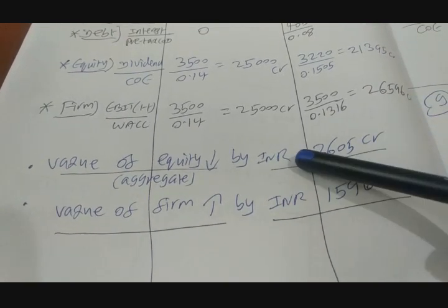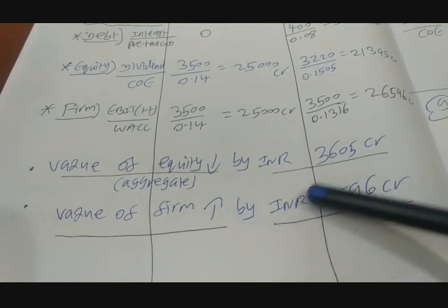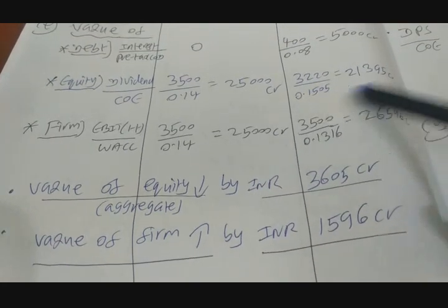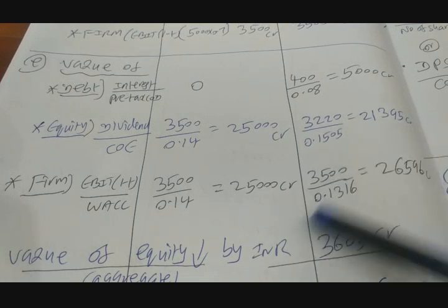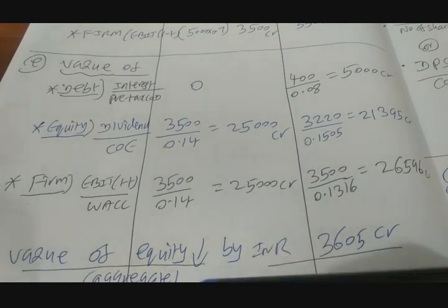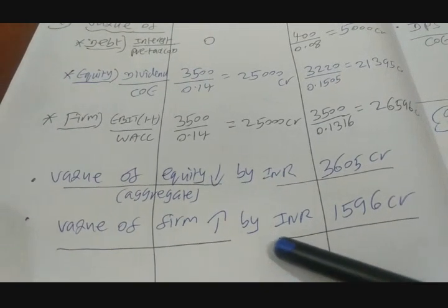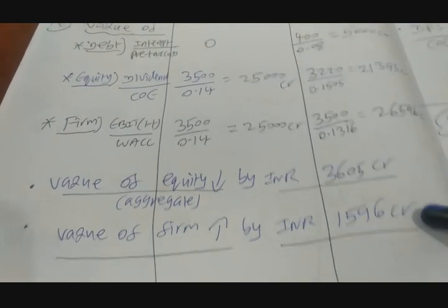So what is the conclusion here? Value of equity decreases by INR 3605 crores. Please look at the numbers. Value of firm increases by INR 1596 crores.